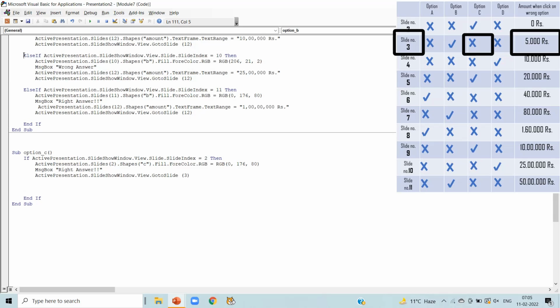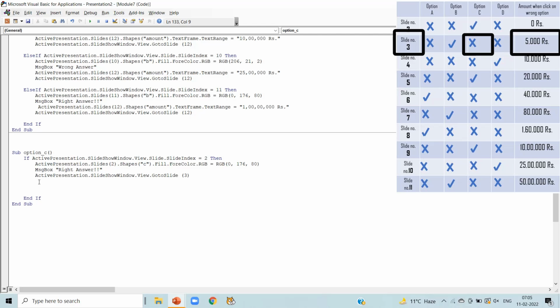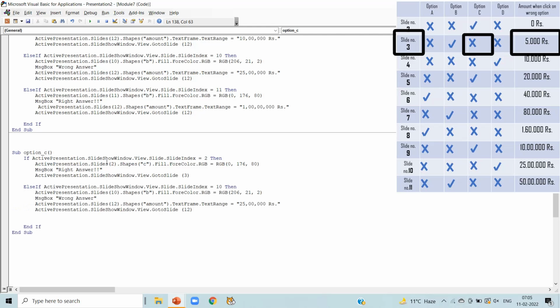Now in slide number 3, option C is wrong answer. So copy the wrong answer code here and paste it here. As this is the second line of if block, else if is correct. We are talking about slide number 3. Update the slide number in second line, slide number 3. Shape is C here. Color it will fill with red color, message box wrong answer, and in the 12th slide amount will be updated to 5000 rupees amount when we click on wrong answer.